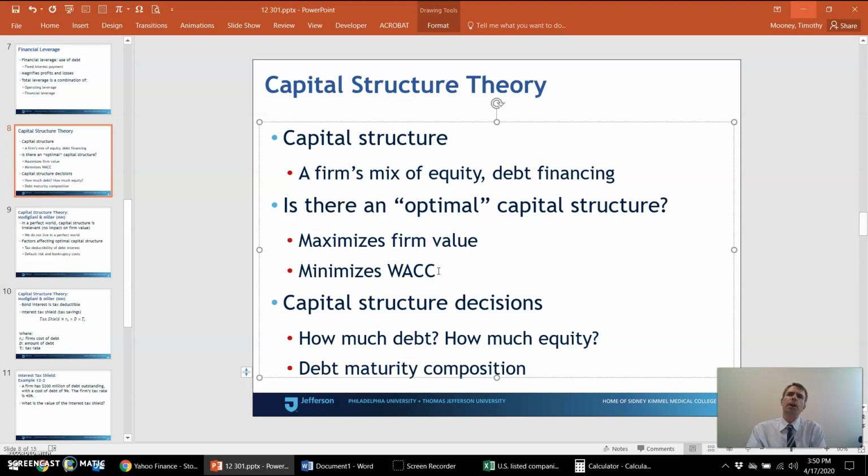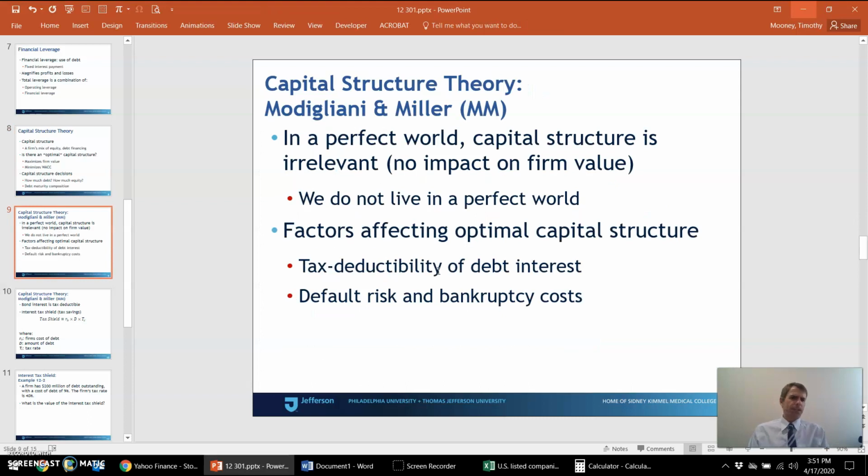Because if you think of a firm as a set of positive NPV projects, right? A set of projects, whether they're different retail stores or different product lines, whatever. If we can lower the discount rate, the cost of capital, on the cash flows associated with all those projects, that will make each of the NPVs of the respective projects higher. That's better for shareholders. So there are these two famous finance researchers who developed these theoretical articles about capital structure.